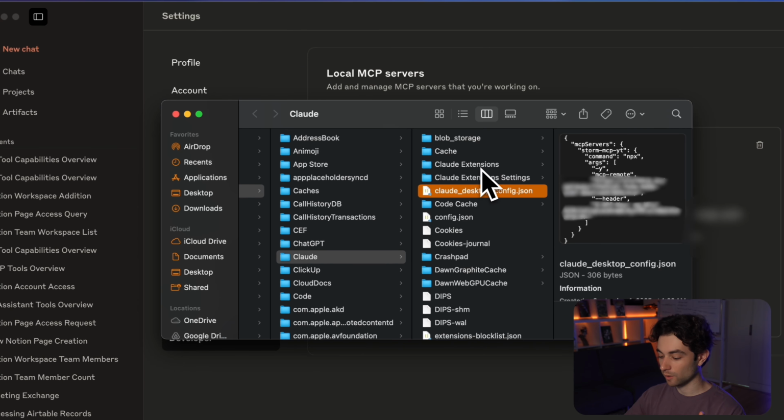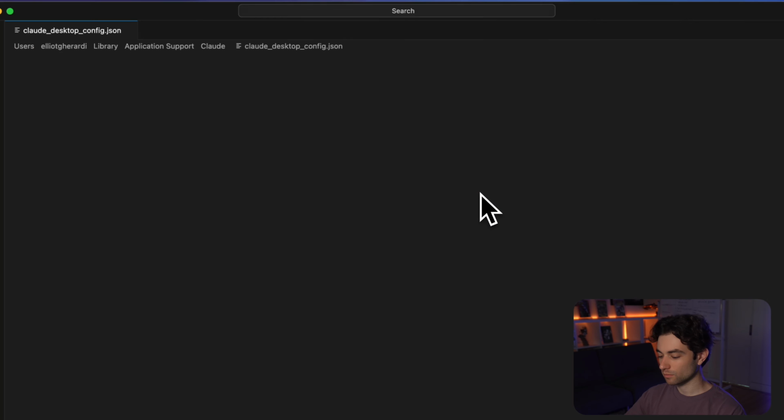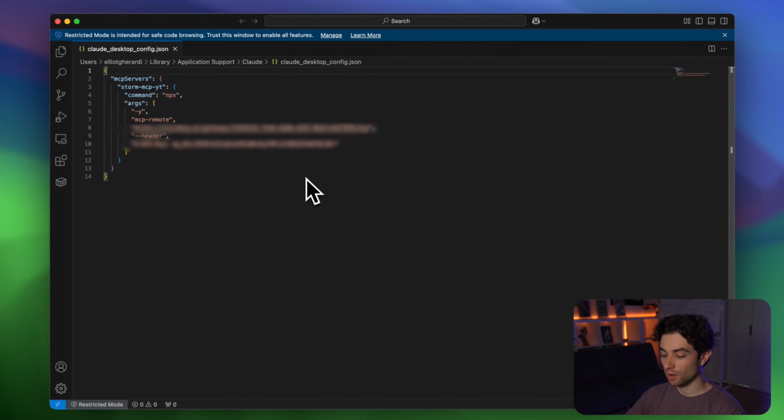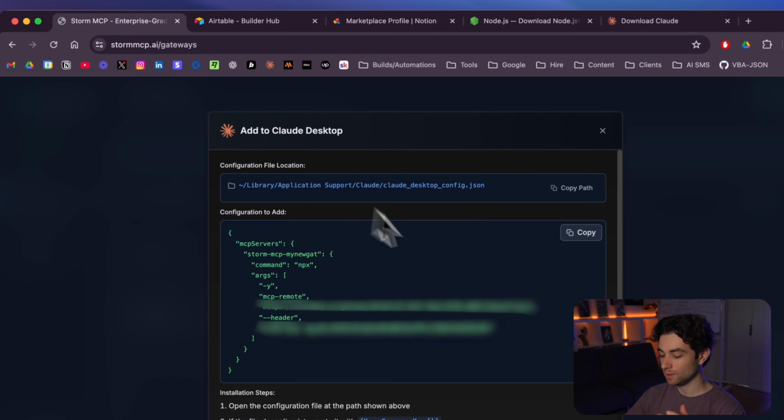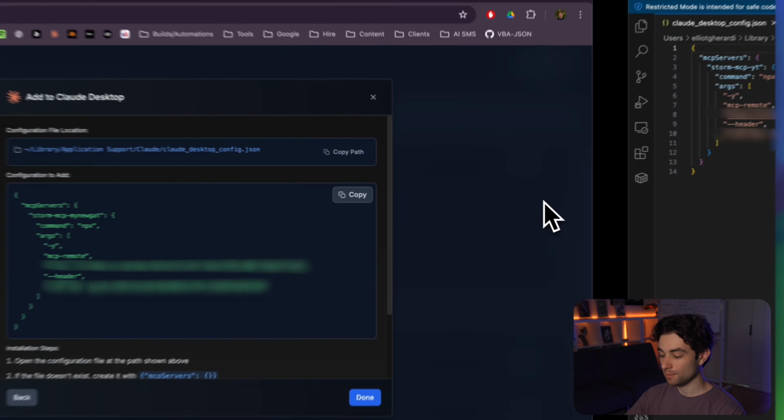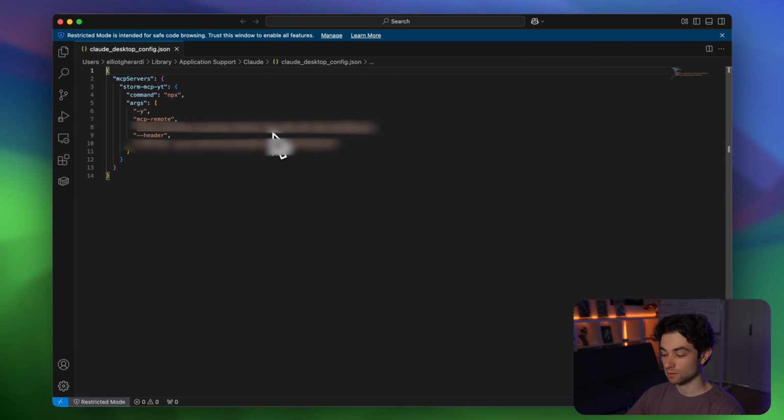and you're going to see all these files that open up, and you're going to select the one that's already selected. And then you're going to have this open up, and you're essentially going to want to paste in what we had from Storm MCP, which was this right here. You're going to copy it, and then we're just going to paste it directly into VS Code. You don't have to be using VS Code. I just have it downloaded.